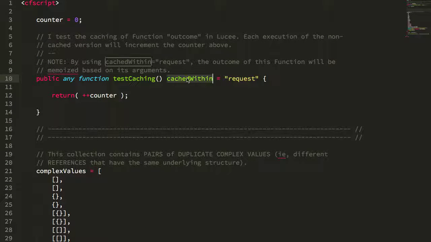But it appears that the cachedWithin feature of Lucee CFML looks at the value of a complex object, the deep value of the complex object, and not just at the object reference.